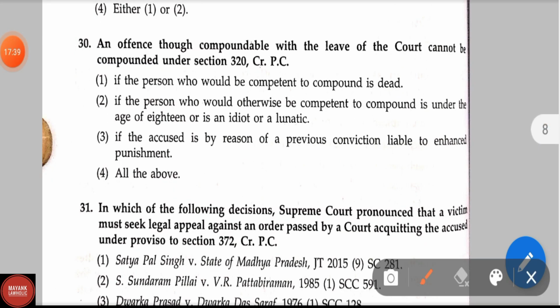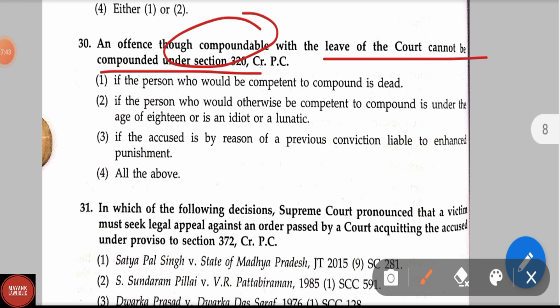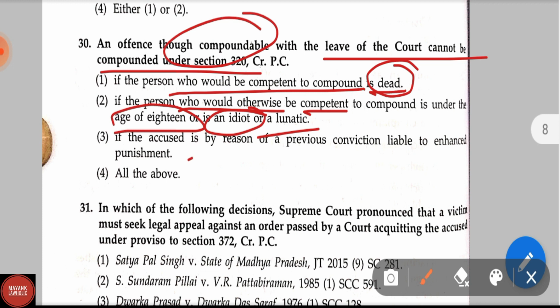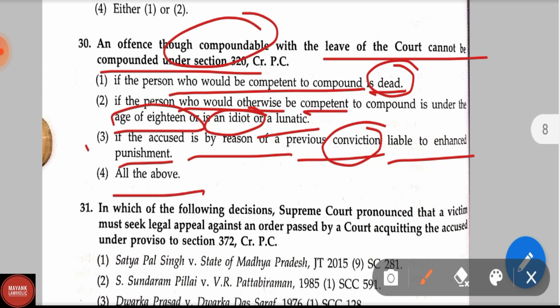Question number 30. An offence, though compoundable with the leave of the court, cannot be compounded under section 320 CRPC if the person who would be competent to compound it is dead; if the person who would otherwise be competent to compound is under the age of 18 years or an idiot or lunatic; and option 3, if the accused is by reason of previous conviction liable to enhanced punishment; and option 4, all of the above.